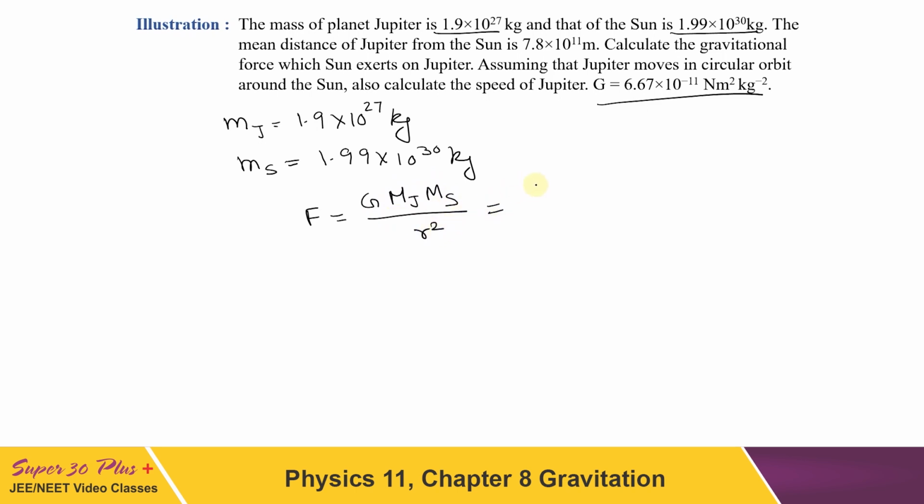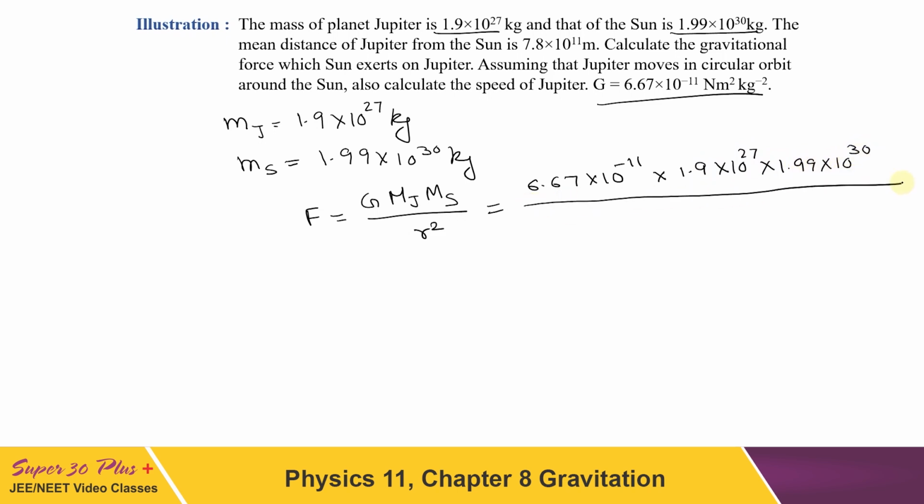This will come out to be 6.67 into 10 to the power minus 11 into 1.9 into 10 to the power 27 into 1.99 into 10 to the power 30, and this whole divided by 7.8 into 10 to the power 11 and then square of this. So this value will be equal to 4.15 into 10 to the power 23 Newton. This is the force between the planet Jupiter and the Sun.